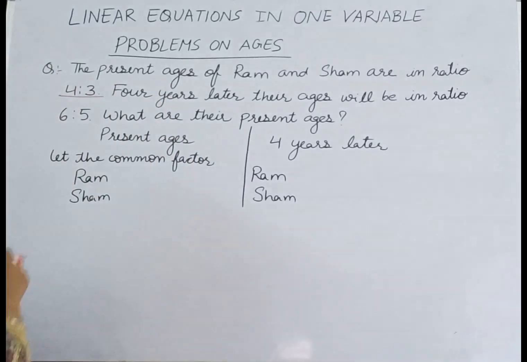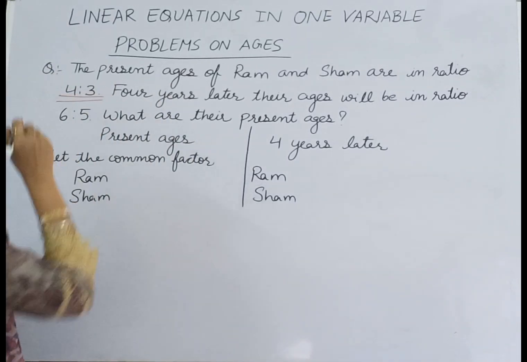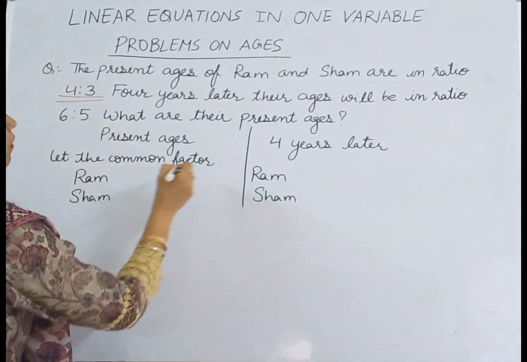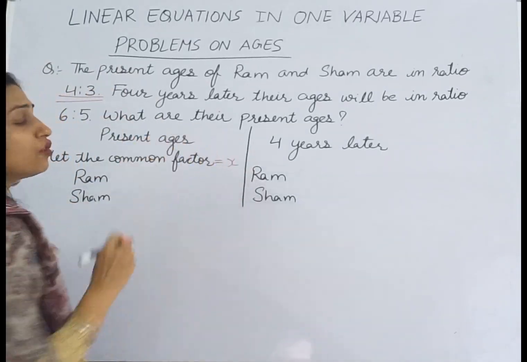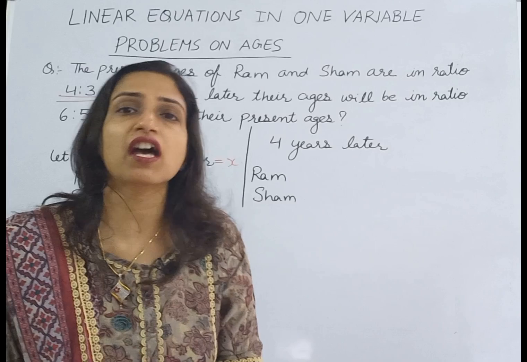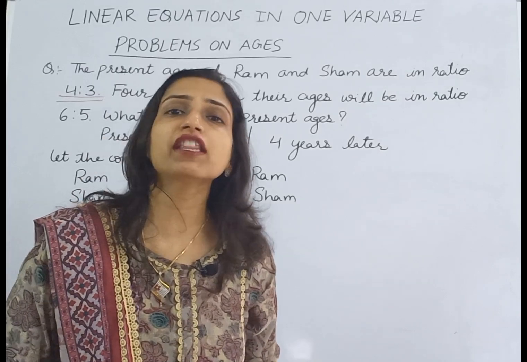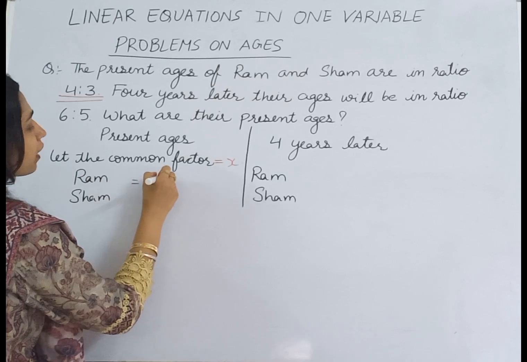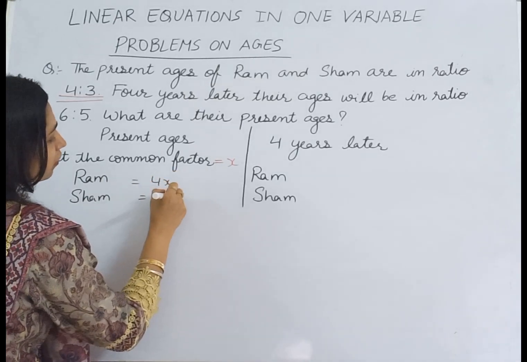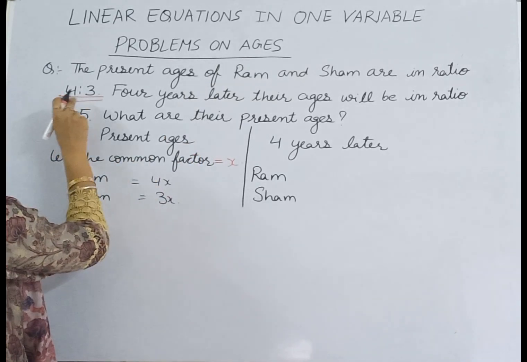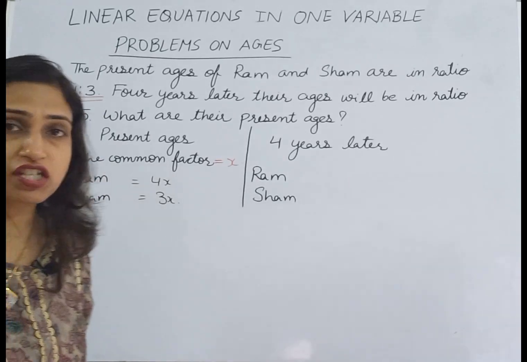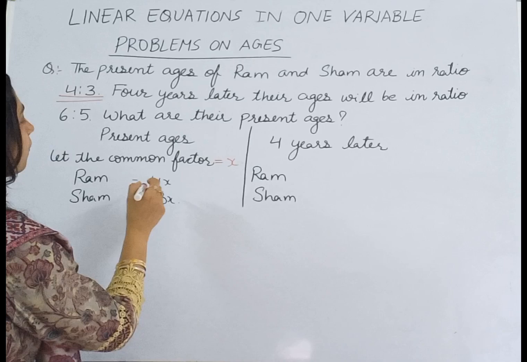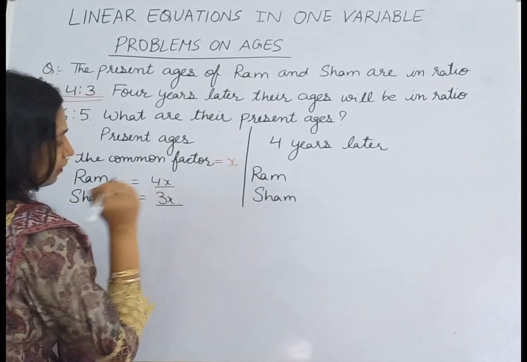So we are given that the ratio of the ages of Ram and Shyam is 4 and 3. If we take the common factor as X, then their ages will be 4X and 3X. Since the ratio of their present ages is 4:3, if we take the common factor as X, their ages will be 4X and 3X.